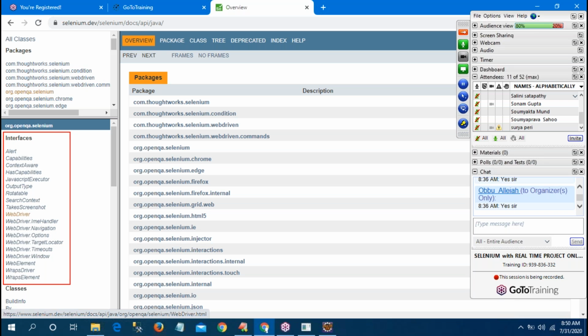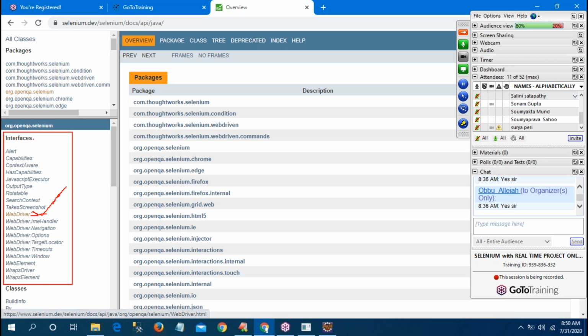What is the WebDriver? You can ask anyone, anyone who has completed Selenium, or other students, maybe your friends who completed Selenium in another organization. It is a simple question you can ask: what is a WebDriver? If anybody asks you, you can give just a one-line answer.